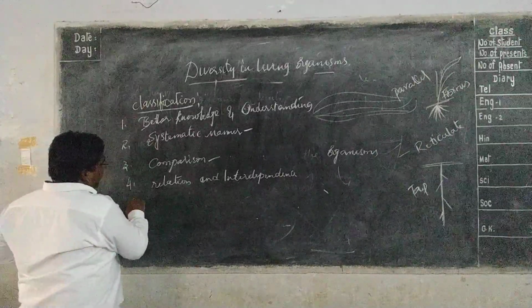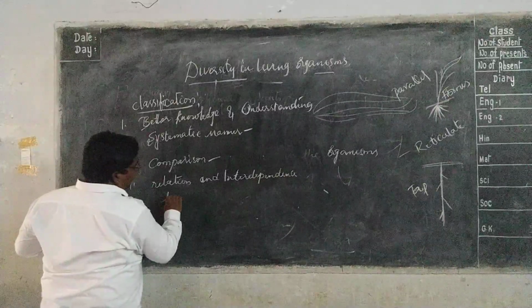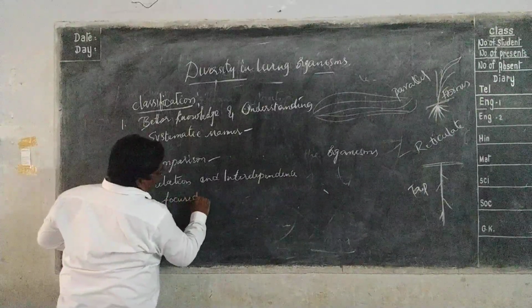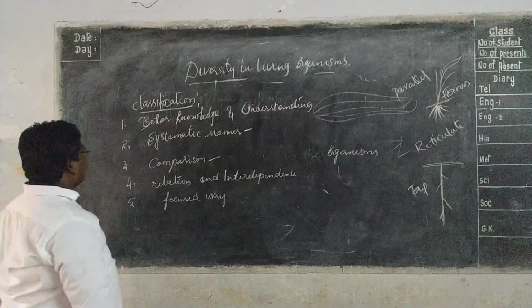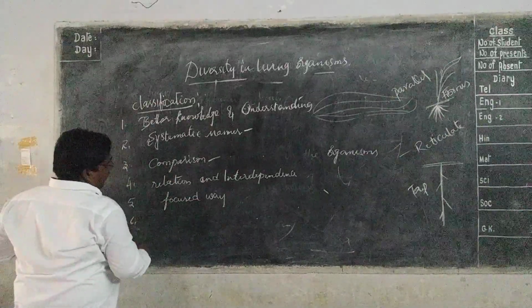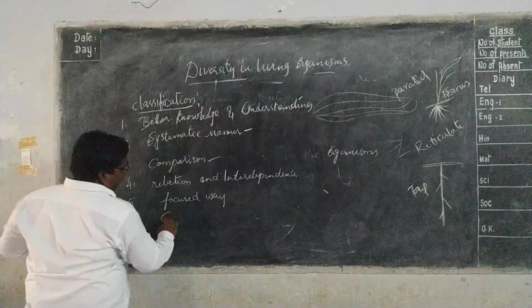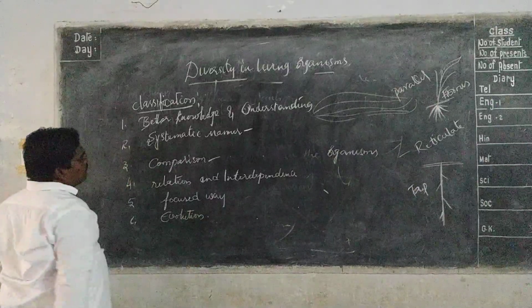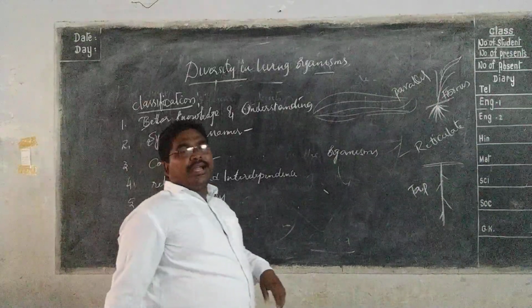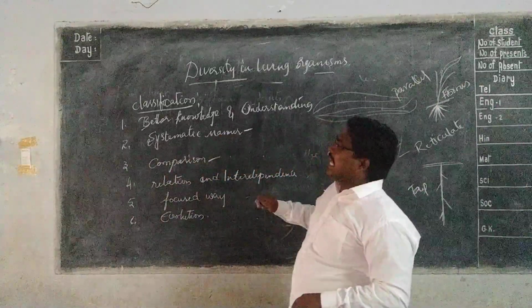It helps us to study in a more focused way. It gives an idea about evolution. So these are the six points that tell us the importance of classification.